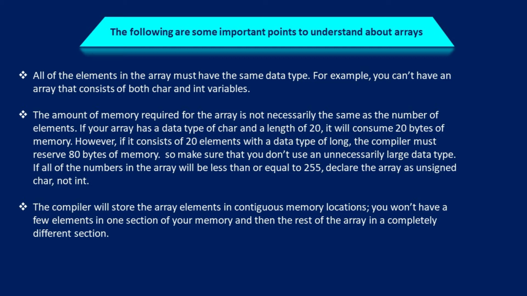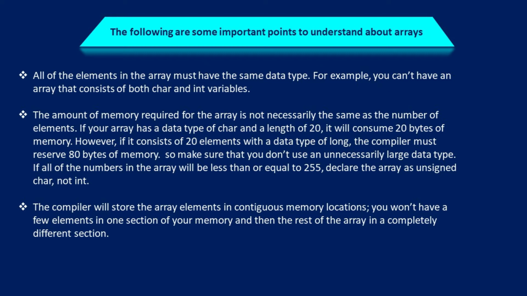Next, the amount of memory required for the array is not necessarily the same as the number of elements. If your array has a data type of char and a length of 20, it will consume 20 bytes of memory. However, if it consists of 20 elements with a data type of long, the compiler must reserve 80 bytes of memory. So make sure that you don't use an unnecessarily large data type.